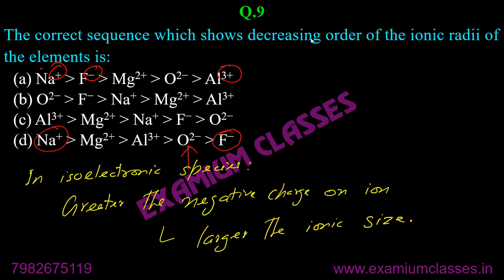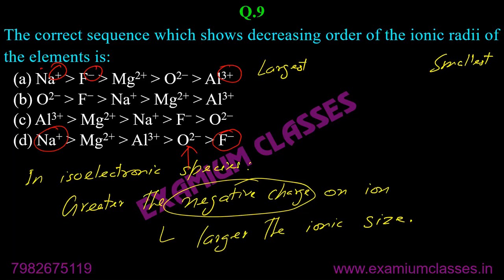Yes. Now, correct. Dev, Arshia, Anushka, correct. Okay. So remember the rules, and then you will be able to get the answer very easily. So if I consider oxygen, fluorine, etc., larger the negative charge, larger is the size. But because I need in decreasing order, I need largest on the left side, the smallest on the right side. Then it is decreasing order.